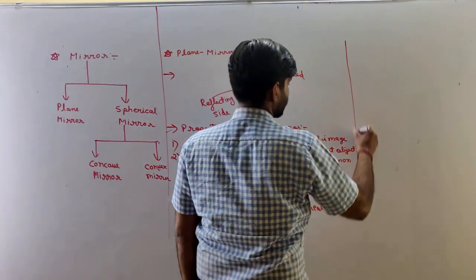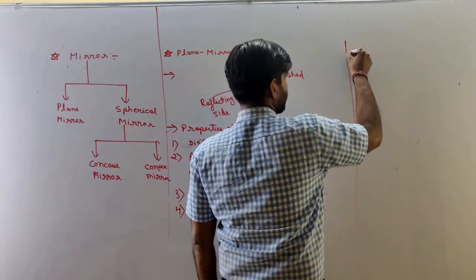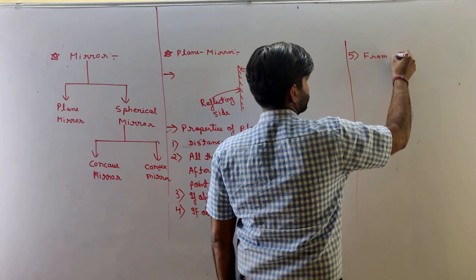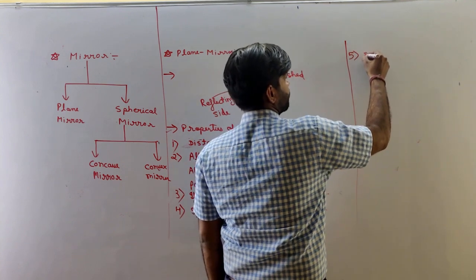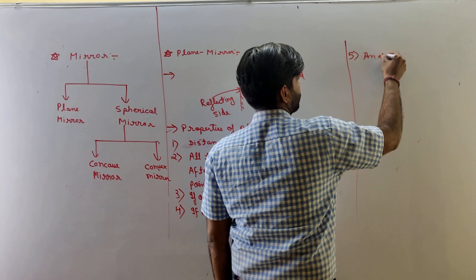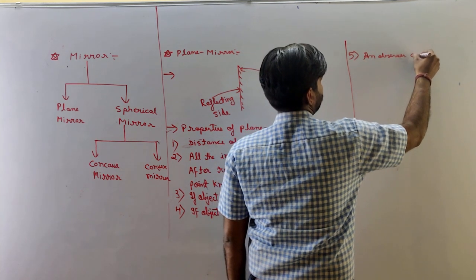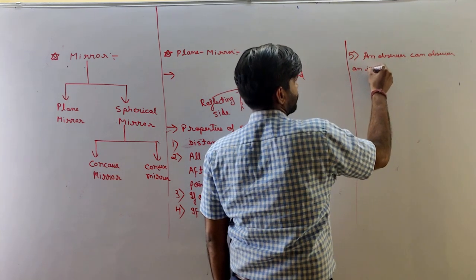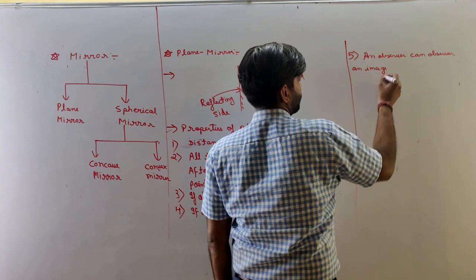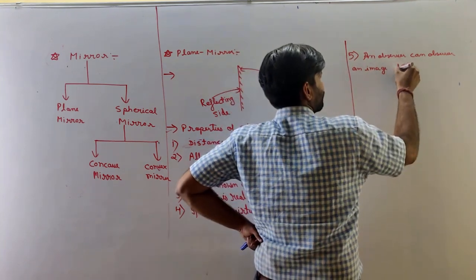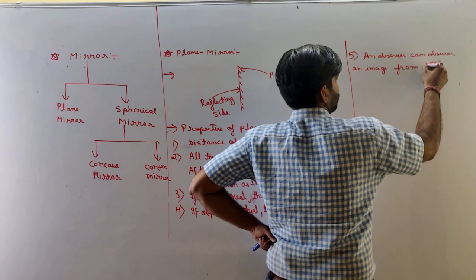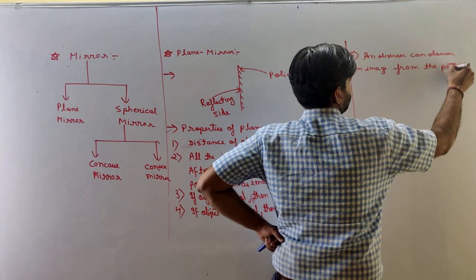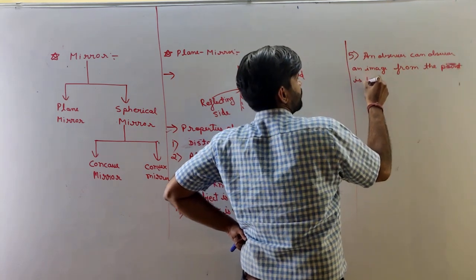And the fifth property is that from an observer, an observer can observe an image from the field, from the axis, from the point, is known as field of view.